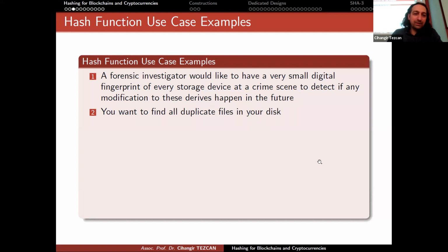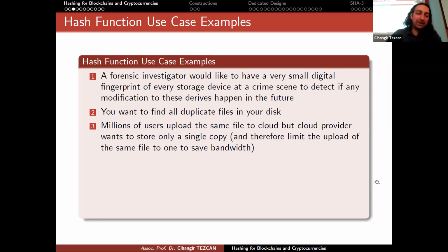Another use of hash functions is that maybe you want to find all duplicate files on your disk. This is a very good exercise actually. Just write a simple software taking the hash of all of the files in your computer, with the path of those files stored also. Then sort them. When you sort them, if two files are the same, their hash values will be the same. This way you can find the duplicate files. Most software just checks the file names or the size of the file, but these are not enough to detect duplication. The true duplication can be found by checking the hash values.